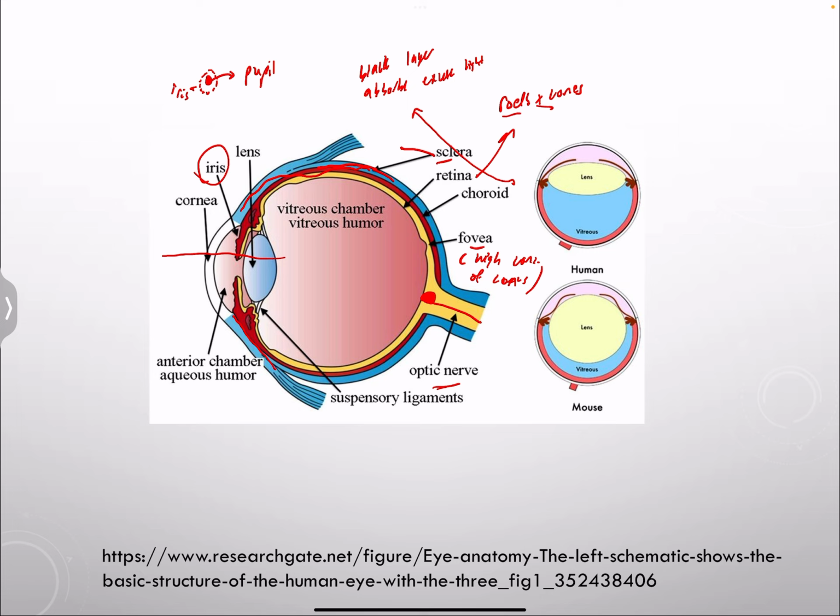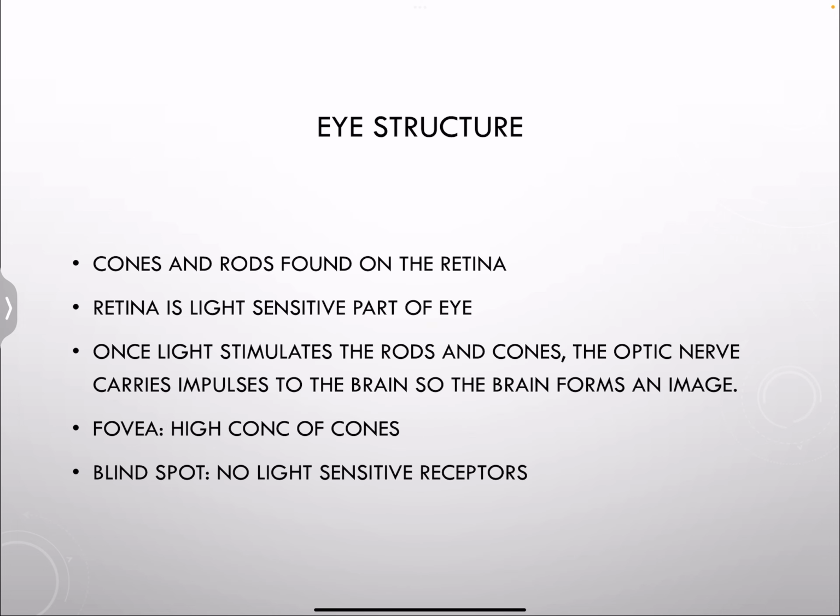Okay, so guys, for the structure of the eye, you have to know each structure and the function of it. It's very important to know the structure and the function of each part. So also the cornea, you must also know the function of it, the pupil and the iris muscle and the lens, and etc. I'm just going to go over them really quickly, but make sure you know them really well.